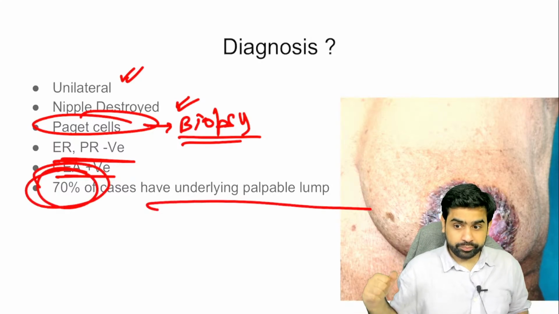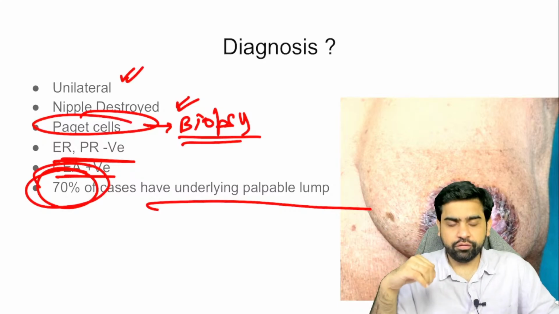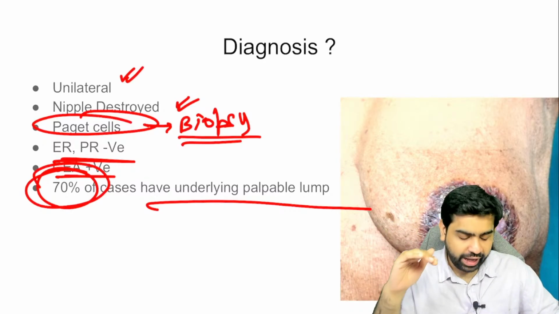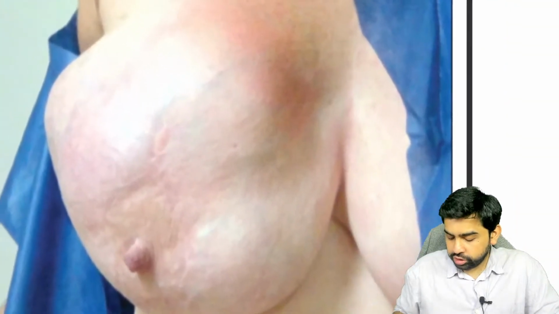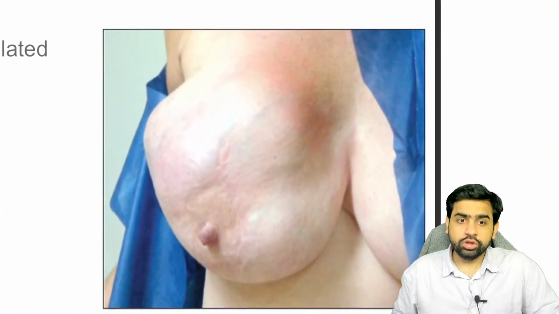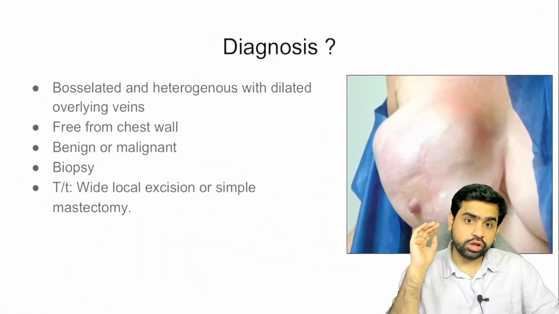So when you get a biopsy done, it might come to you as a malignant lesion, and you will have to perform a modified radical mastectomy. Now this image is again very, very important. What is the diagnosis over here? This is a Phyllodes tumor. What is this? This is a Phyllodes tumor.